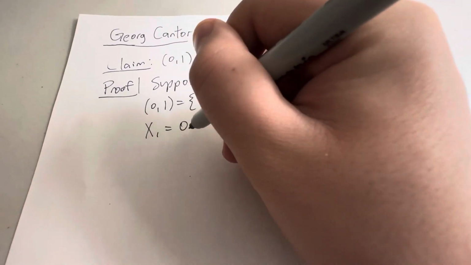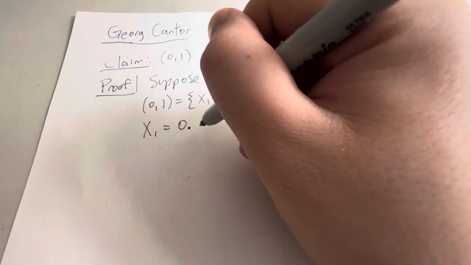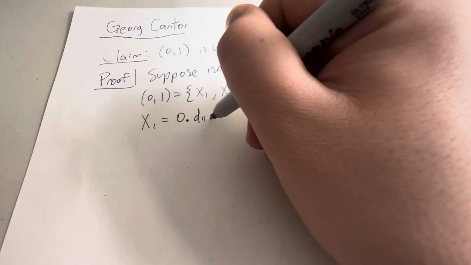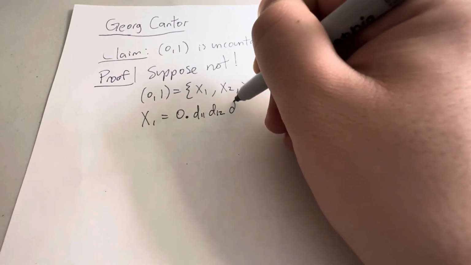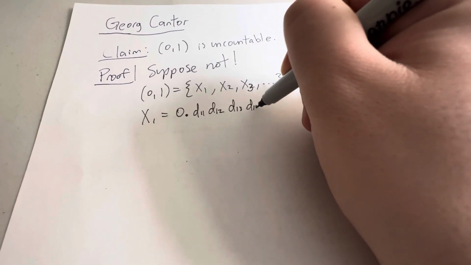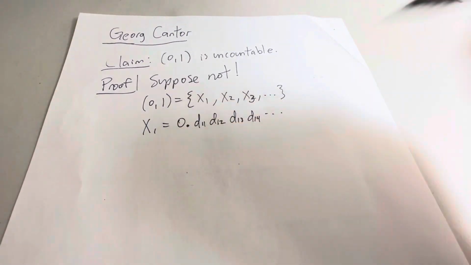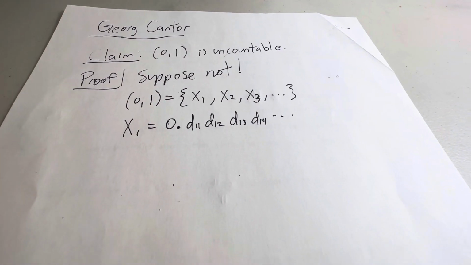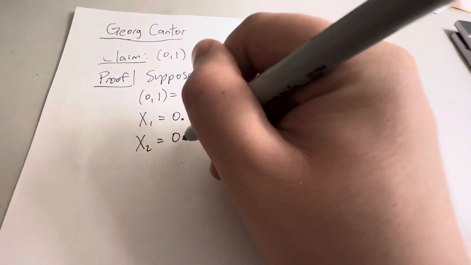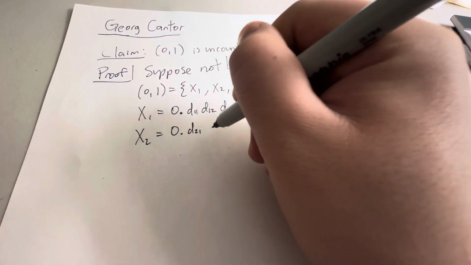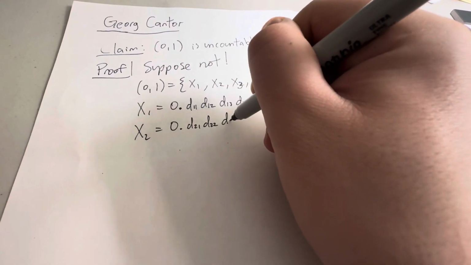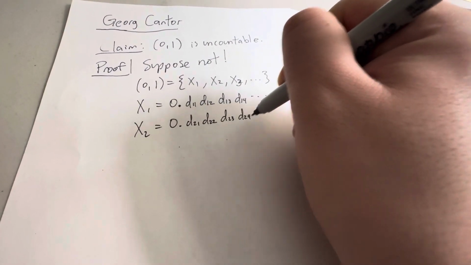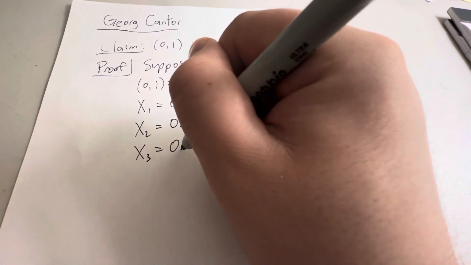So x1 is going to be equal to 0.D11, D12, D13, D14, and so on and so forth, where the D's are the digits. And then I do the same thing with x2. So I have 0.D21, D22, D23, D24. And I do that for a couple more.